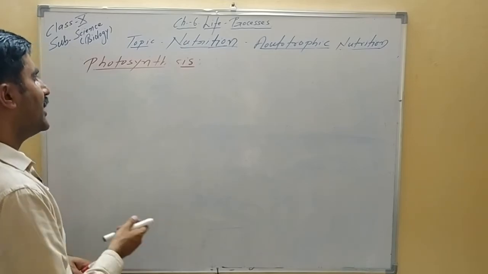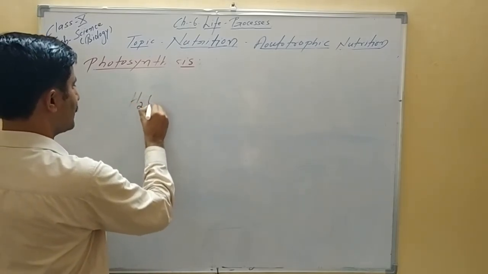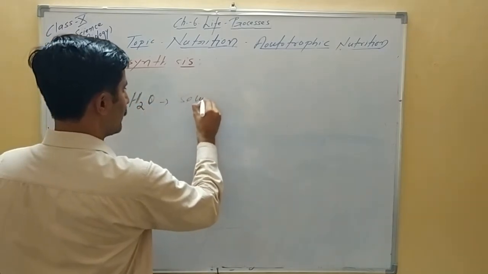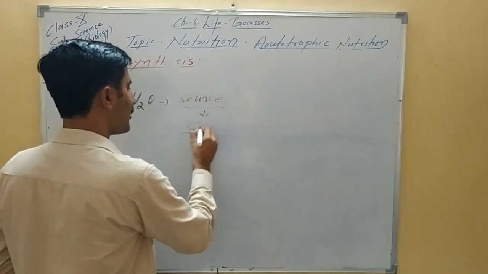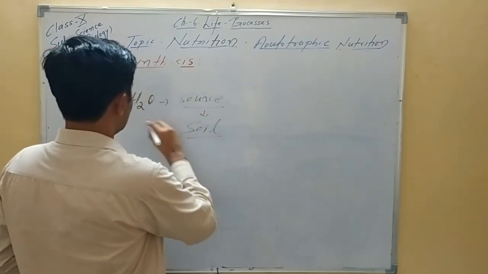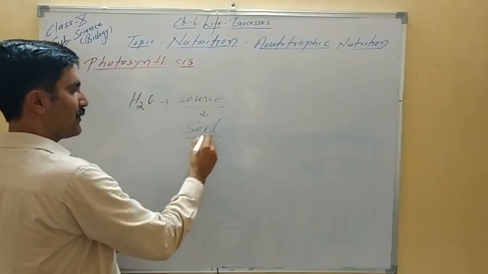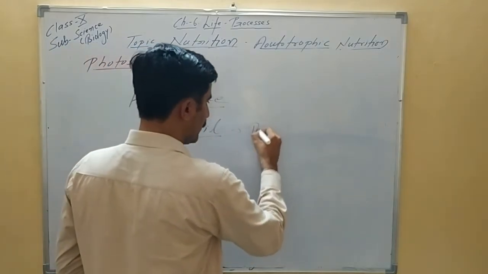So next let's talk about the water. That is very simple. All of you know that the major source of water for the plant is soil. Plants take water from the soil with the help of root hairs.